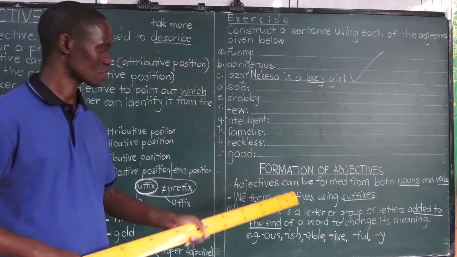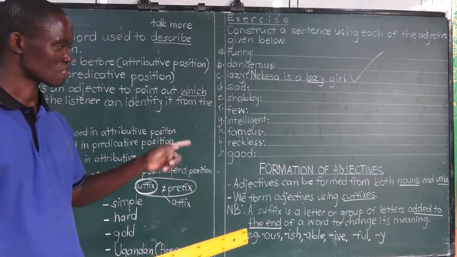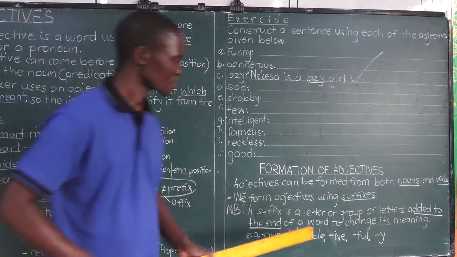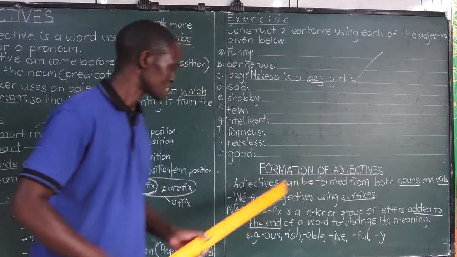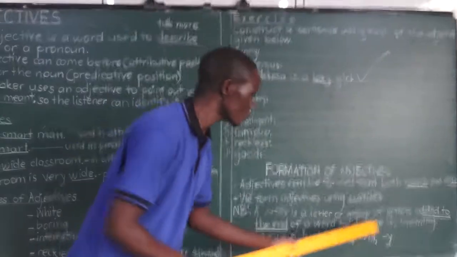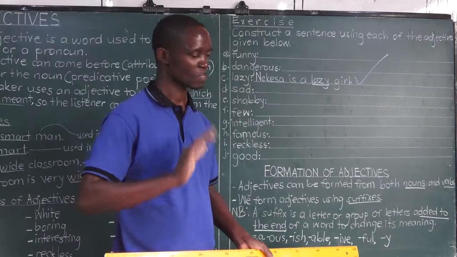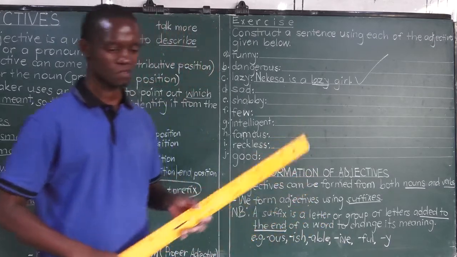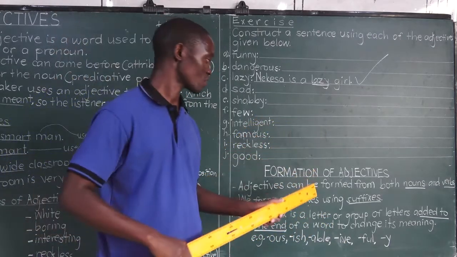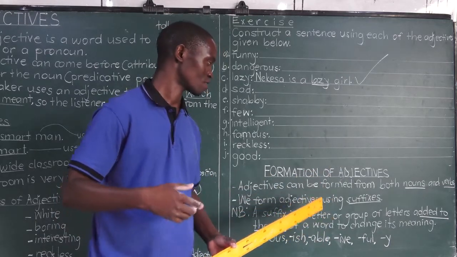I said the suffix has a sister called a prefix, meaning a prefix is added to the beginning, whereas a suffix, which is normally used in formation of adjectives, is added to the end of a word to change its meaning. The moment you add a suffix to a word, the meaning totally changes. Like I said, we are just looking at an introduction to what we are going to cover in the next lesson.